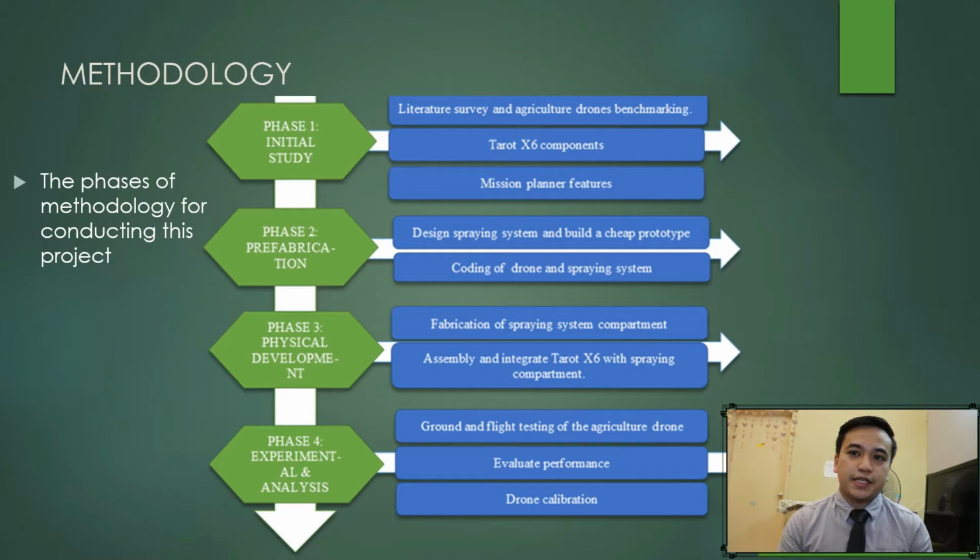And then the second, fabrication phase, I need to design and build a prototype of the spraying compartment and write the code in order for the spraying compartment to work. The third phase is the physical development. I need to make the actual spraying compartment and assemble it with the Terra X6 itself. Finally, the fourth phase is experimental and analysis, where I evaluate the performance of the drone with ground testing and flight testing.